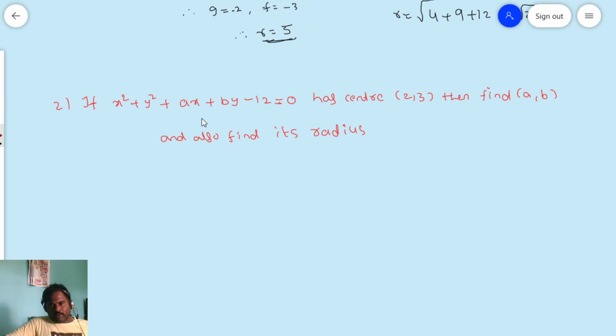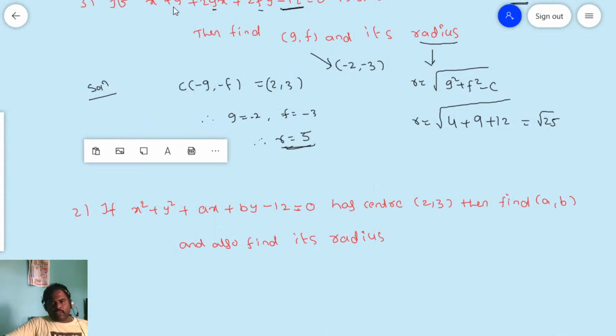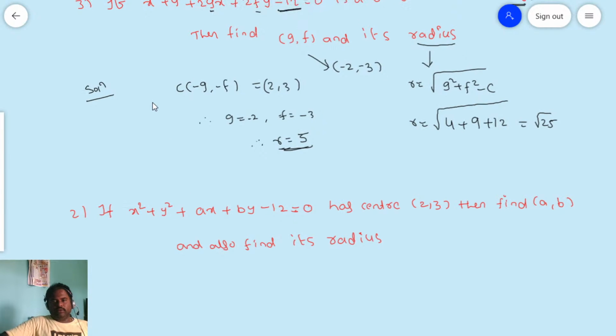Previous problem, this problem, I have given a little bit of change. Don't confuse it. Don't answer directly. There will be a small difference. You see the given equation x square plus y square plus 2gx plus 2fy minus 12, but here I gave ax, not 2ax. Don't get confused here.